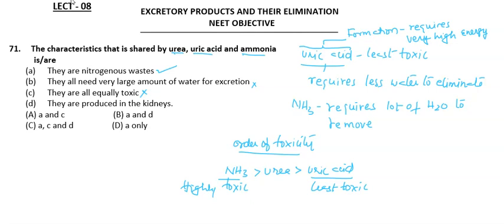Then, they are produced in the kidneys? No. These are produced in the liver, especially urea, and uric acid and ammonia during the metabolism of amino acids inside the cells. So this statement is also wrong. So the only correct statement is that they are all nitrogenous wastes. So only option D will be the right option.